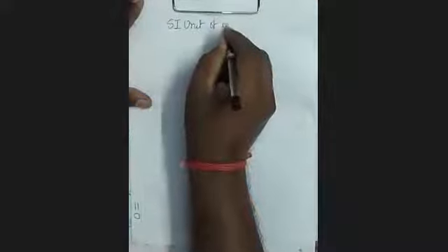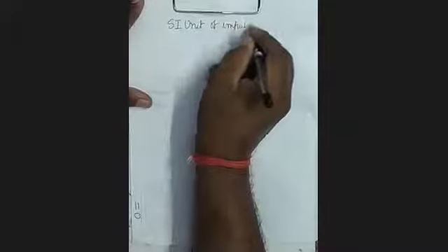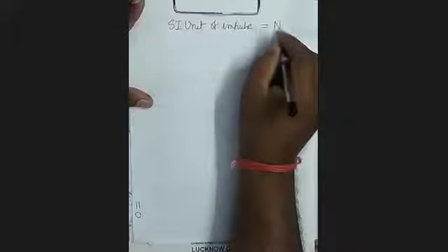Now you can see here what will be the unit of change in momentum, what is the unit of impulse. So you can see the unit of impulse: force is in Newton, time interval is in second, therefore it will be Newton second. SI unit of impulse will be Newton second.